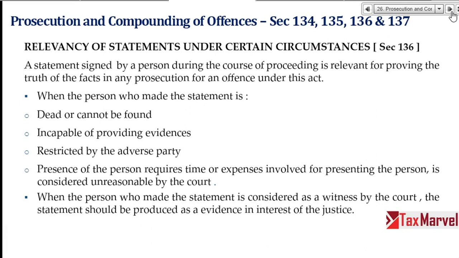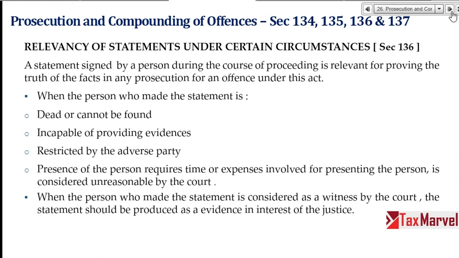So the presence of a person will require time or expense which is unreasonable. The court will say, why do you want to bring that person from the US for a 50,000 rupees matter? So leave it. Or when the person making a statement is considered a witness, so I am saying, okay, I have committed a crime, but I can give information and I'll become a witness in the matter, means I'll help you in cracking the case.